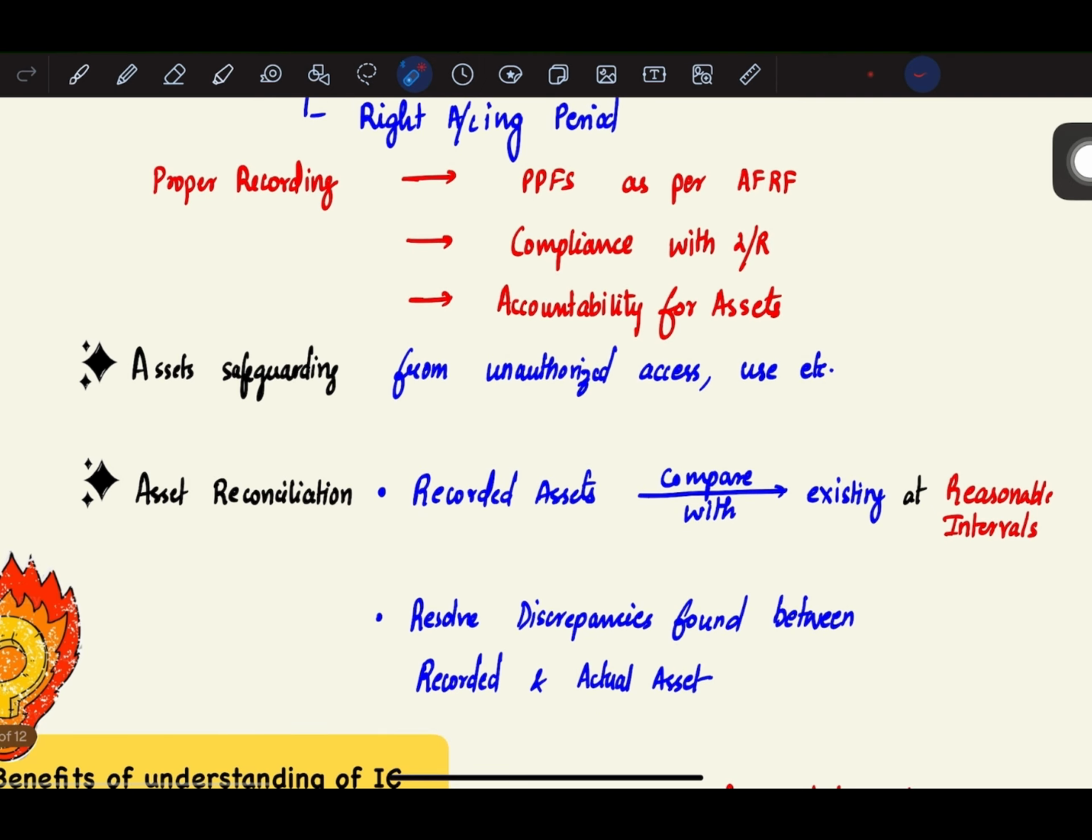The third objective is to safeguard the assets from unauthorized access or use. So effective controls and an effective control environment will safeguard the assets from unauthorized access. Any unauthorized employee, any unauthorized person cannot access those assets or use those assets.